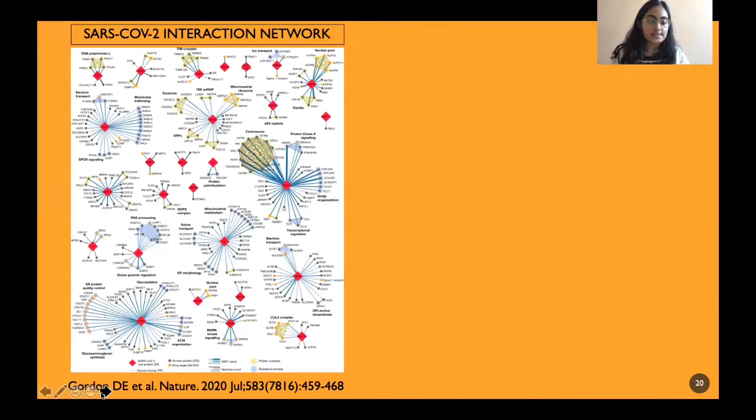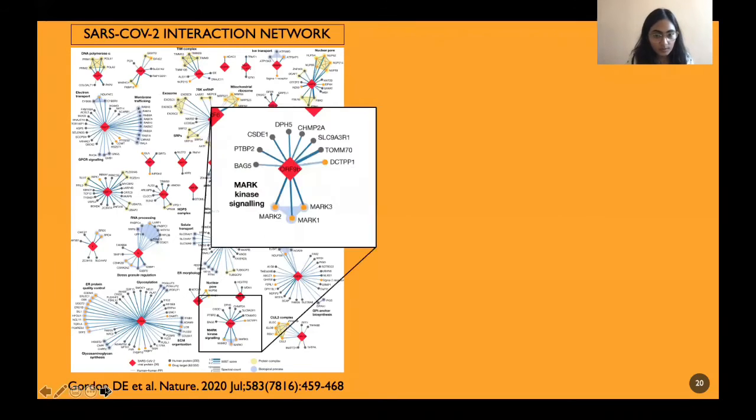Another similar interactomic study by Gordon and group characterized the interaction network of SARS-CoV-2. And in their interaction network, ORF9B was found to be interacting with TOM70.